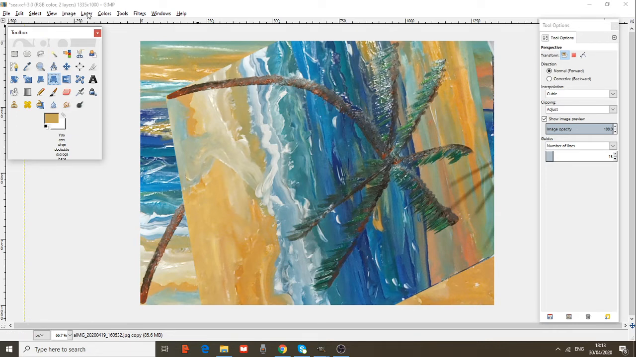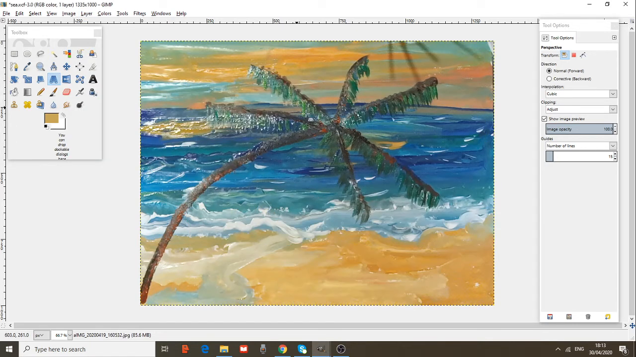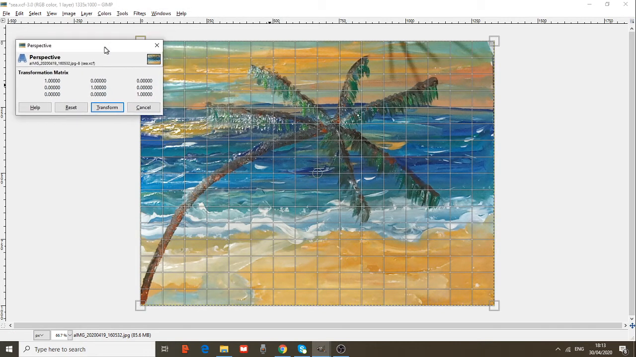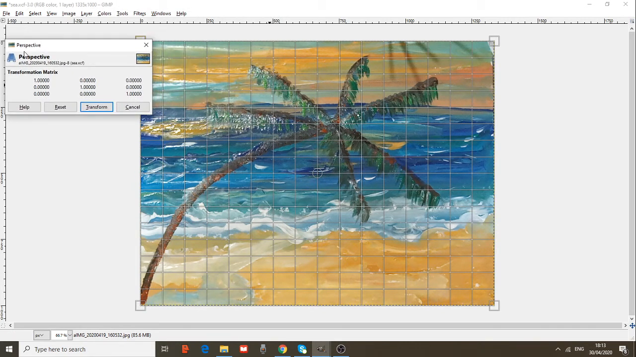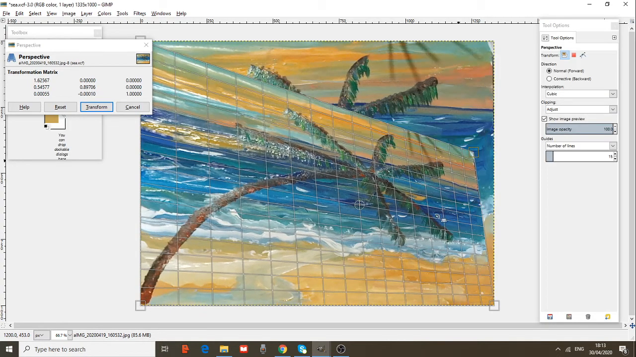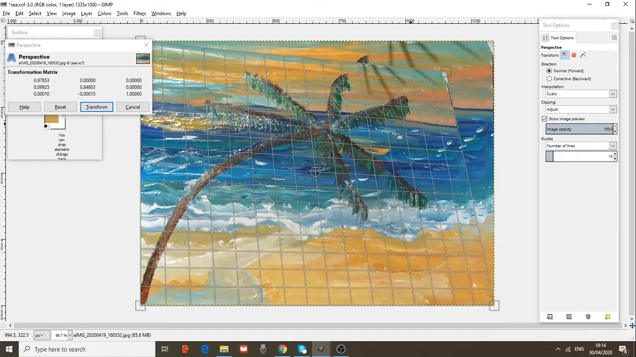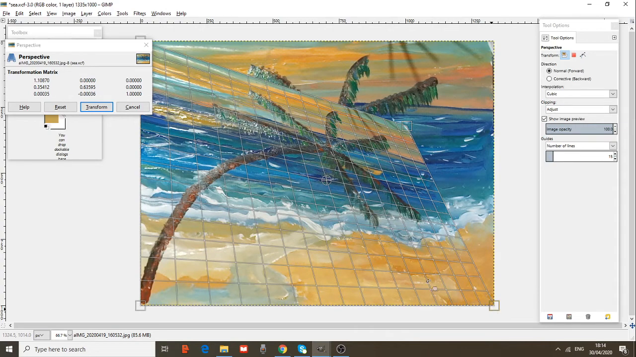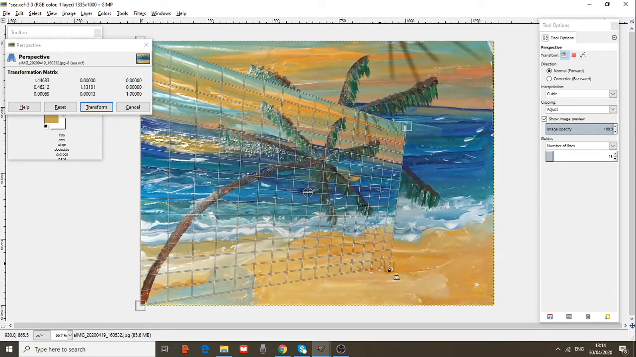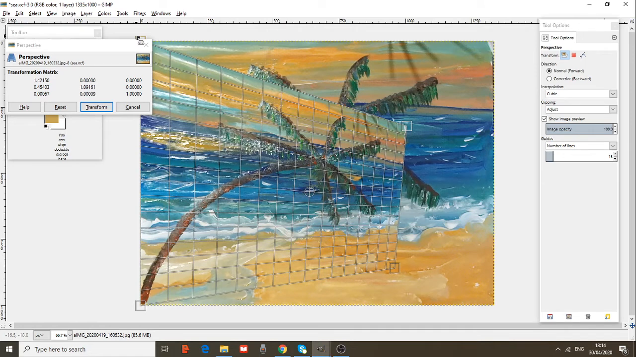Let's delete this layer and let's see the perspective tool in this image. You see another window is opening, Perspective, Transformation Matrix. Here's a grid. I move the grid wherever I want my perspective to be. Then I go down. I will create a little bit of 3D.